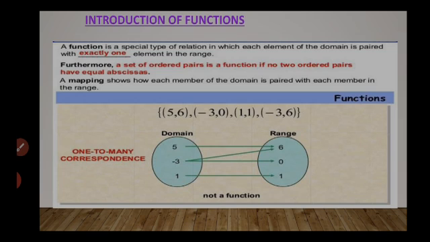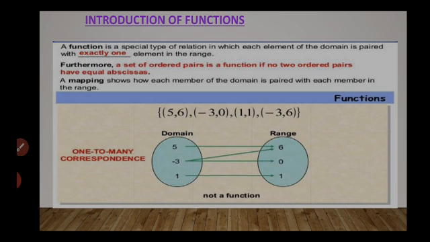What is the meaning of abscissas? The value of x or the first element of the ordered pair. Mapping is also known as relation. So a mapping or relation shows how each member of the domain, that means the first element, is paired with each number in the range, that means the second element in the ordered pair. Or you can see it through the diagram also.